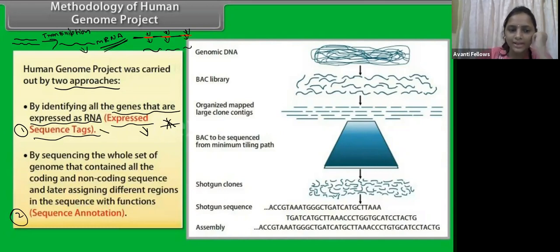The second thing was sequence annotation. In sequence annotation, they studied all the DNA. I have told you this is the DNA, right? So the red thing and the black thing, all of it, including the DNA which is not going to express. All of these genes were studied by sequence annotation. This is another method they have used. The first one studies only the genes which express as mRNA, and the second one studies all the genes present in the DNA. Studying all the genes is called sequence annotation, and studying only the genes expressing mRNA is called the expressed sequence tag.